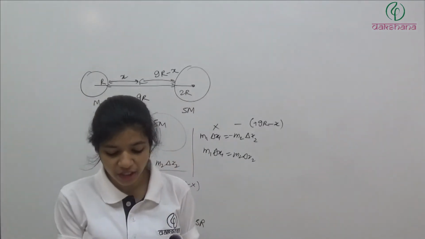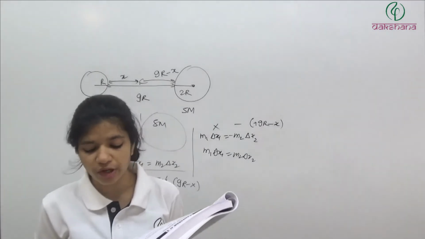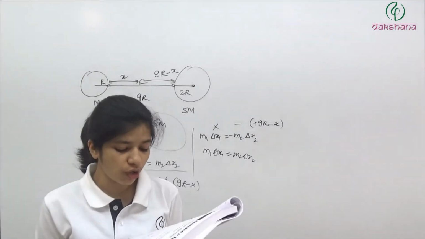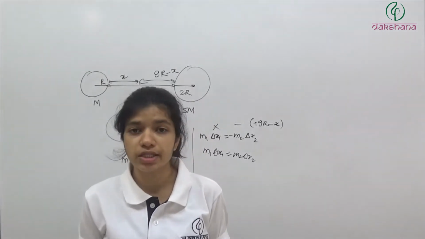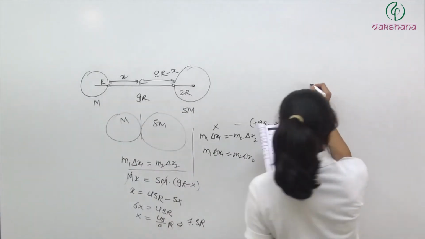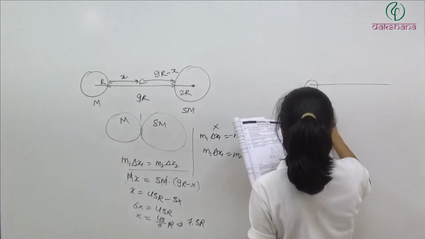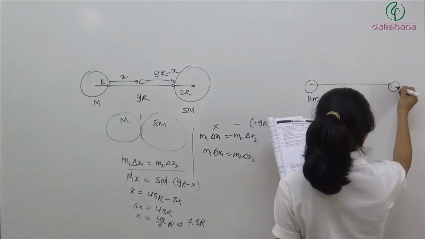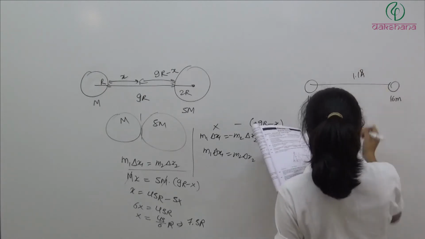Now question number 8. The distance between the carbon atom and the oxygen atom in a carbon monoxide molecule is 1.1 angstrom. Given mass of carbon atom is 12 amu and mass of oxygen atom is 16 amu. Calculate the position of the center of mass. This is also very simple. Here we have 12 amu. Let's say it is 12 m and it is 16 m, and the distance between them is 1.1 angstrom.